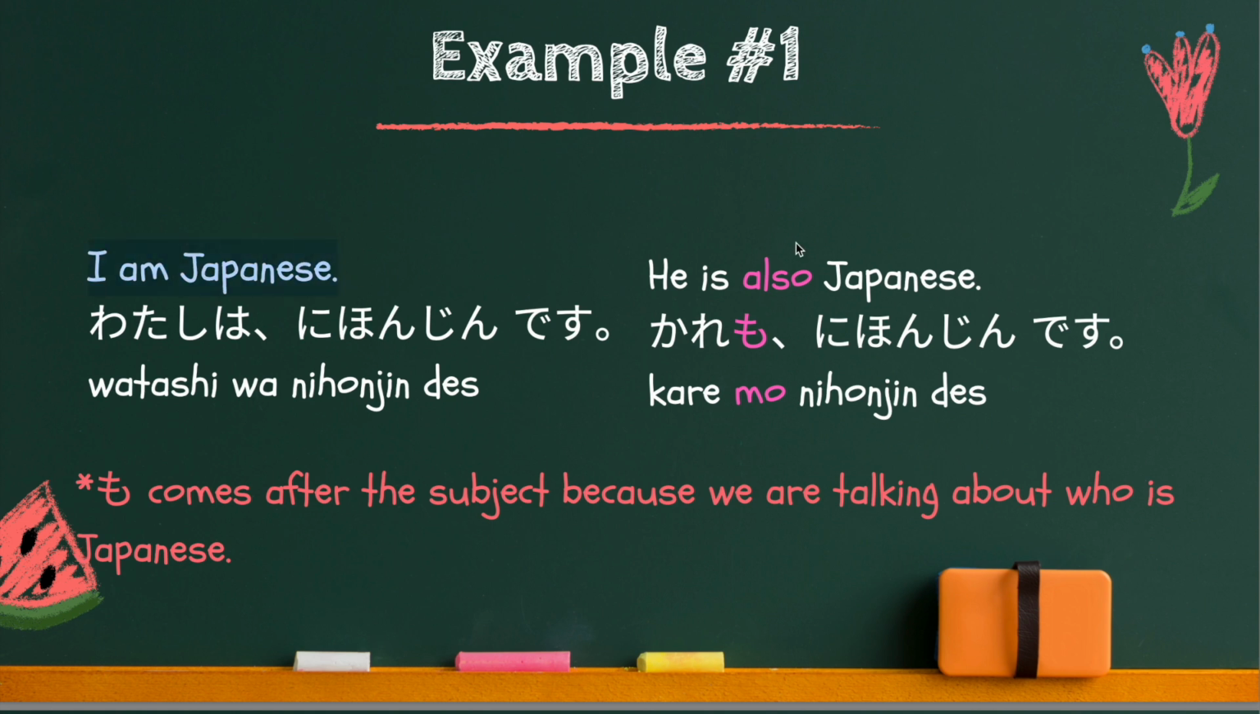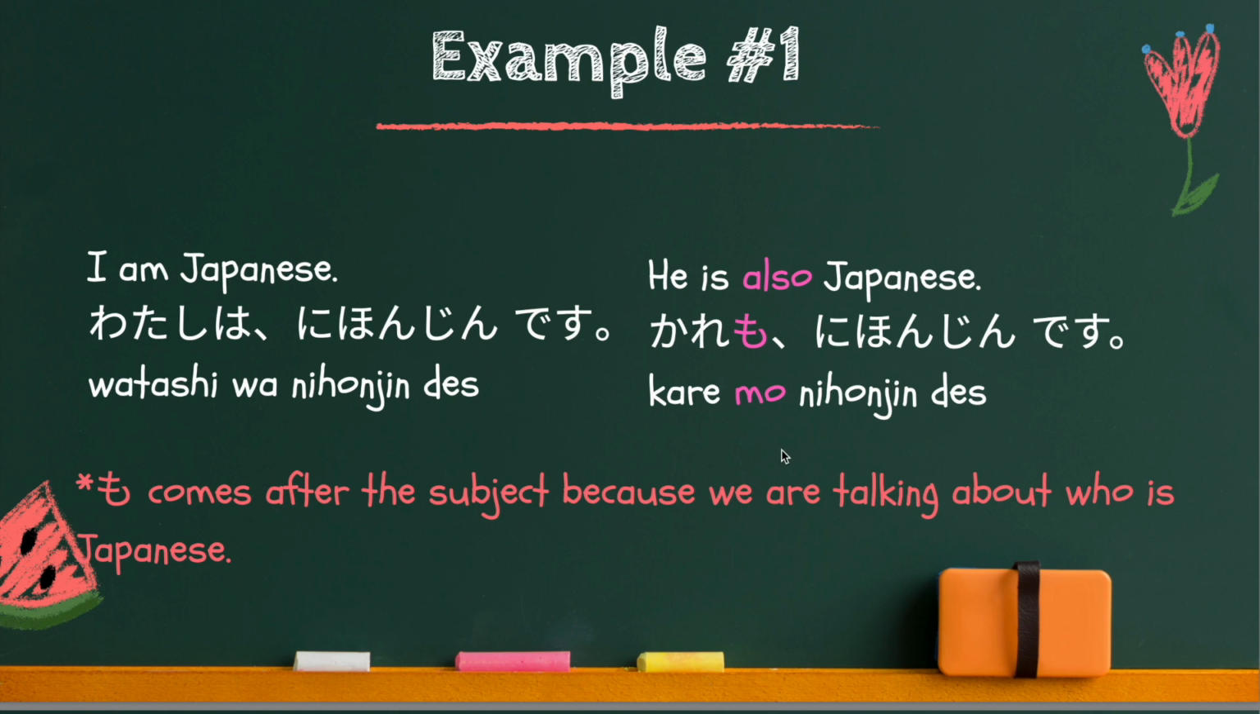I am Japanese. He is also Japanese. First, this one. 私は日本人です。But the second sentence, he is also Japanese. This is like this. 彼も日本人です。So, mo particle comes after the subject 彼 because we are talking about who is Japanese. So you can replace wa with mo particle. So this is very simple to use.